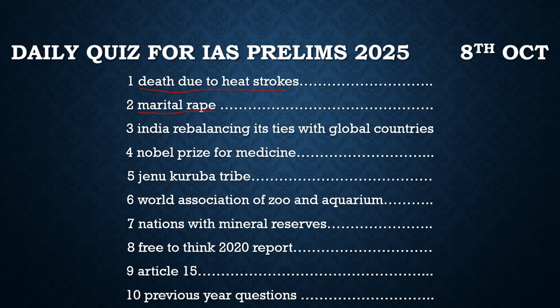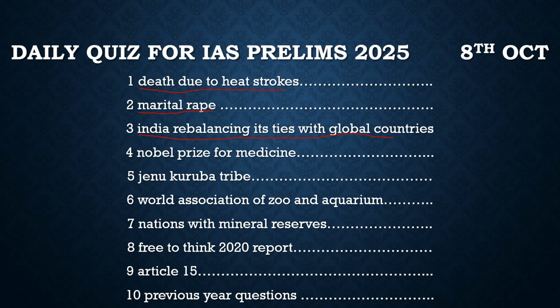It is about India rebalancing its ties with global countries. So what is this topic about? Right now we know that there are majorly two blocs. It is Cold War phase 2.0. One is the USA-led Western countries, and another is Russia-led countries, Russia's allies, and there are USA's allies. But here, what is India's approach? We have seen even this year what India has done, how India is dealing with this.